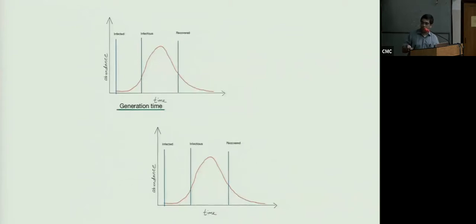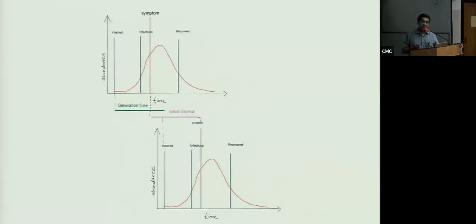So I'll just move on to show you what we call generation time. The time the first person is infected to the time the second person gets infected, we call generation time. What we also see in real life is the time between the first person becoming symptomatic and the second person in the epidemic becoming symptomatic, and we measure it by the difference between the primary peak and the secondary peak, and we call that the serial interval.